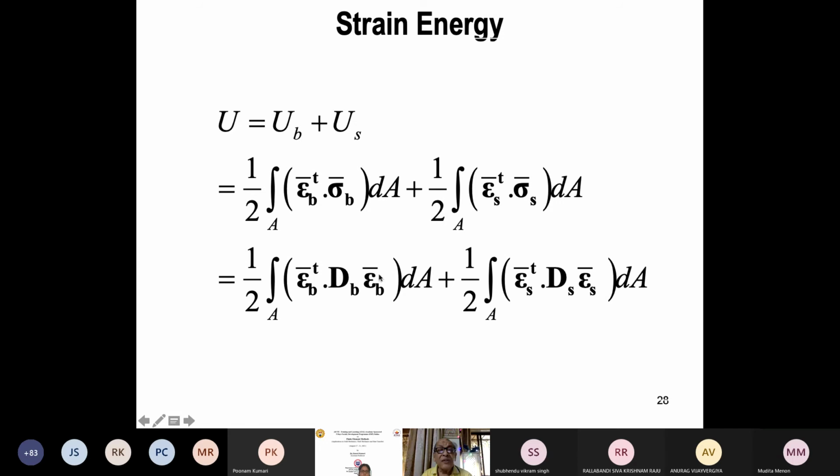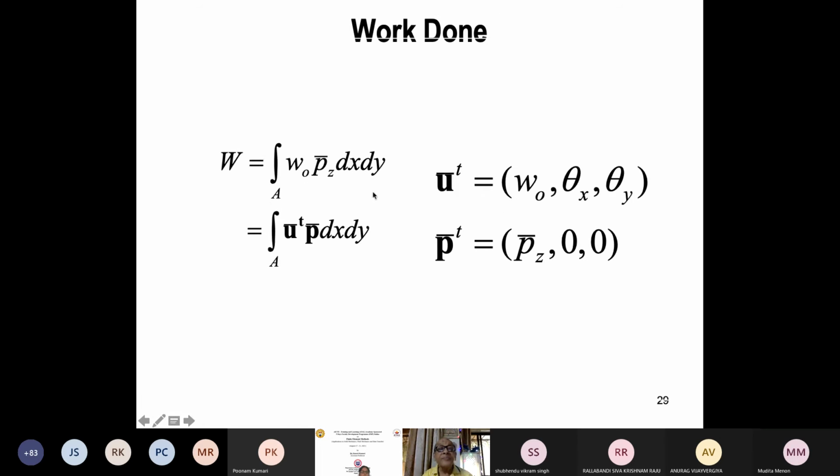So this is a D matrix. That can be written like this. Similarly, here Ds, the shear stiffness, material stiffnesses can be written. And finally, the work done. Work done is only if it is only transverse load. So work done is this, which can be written like this. And I have defined these quantities like this.